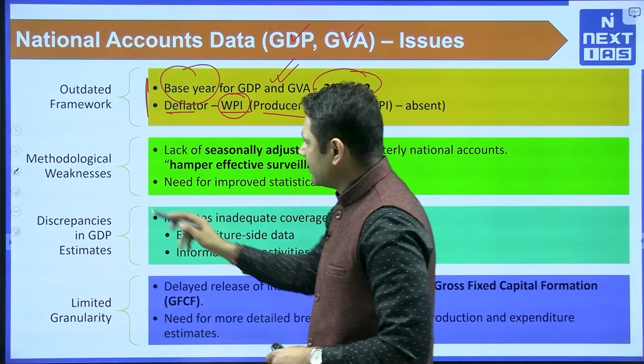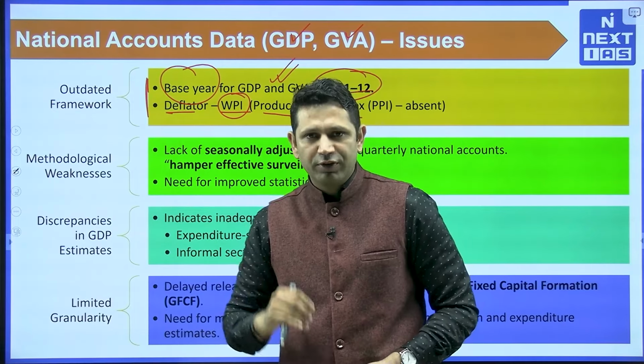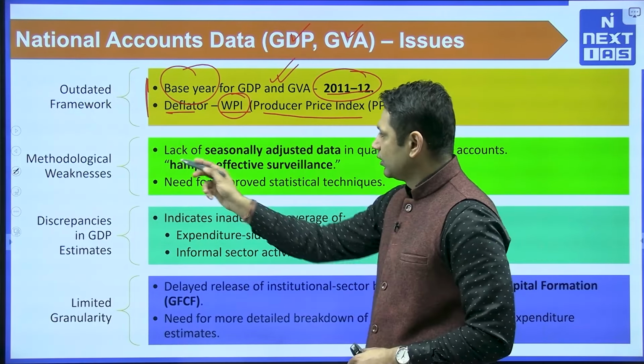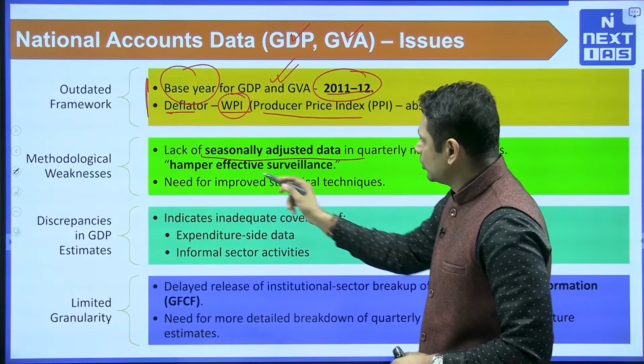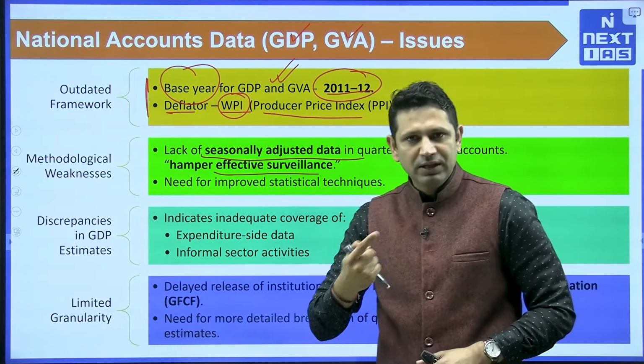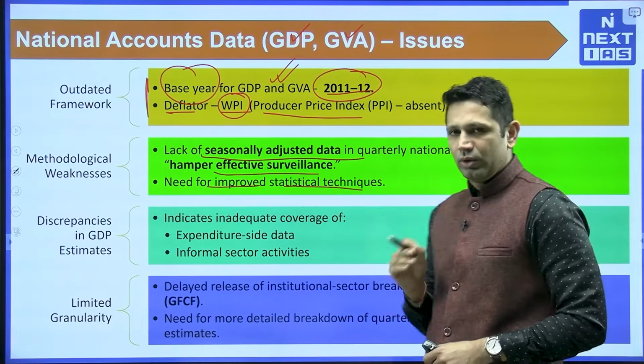The second part is methodological weakness. So the method that we are using also needs some kind of reforms. The methodological weakness includes, first, there is lack of seasonally adjusted data. So it leads to ineffective surveillance, or it is hampering the surveillance. The second point here is that we need to improve the statistical techniques also.